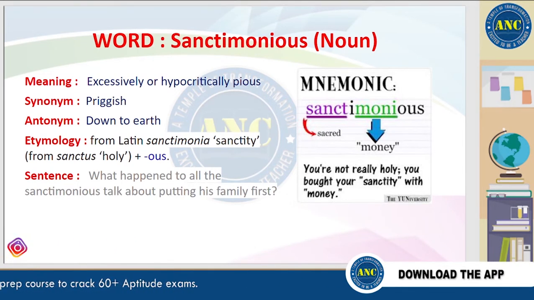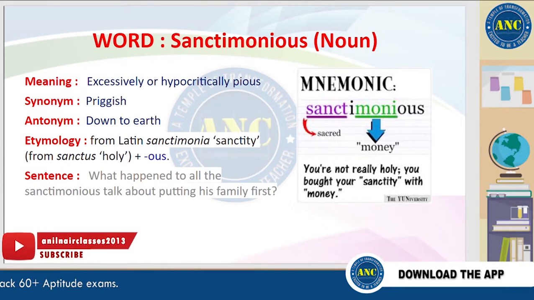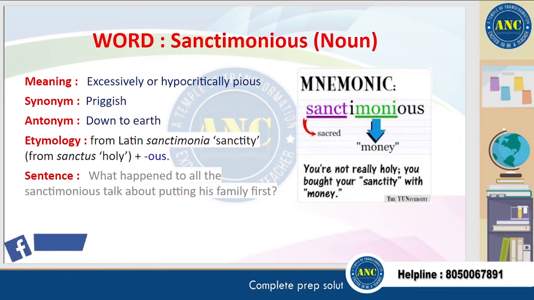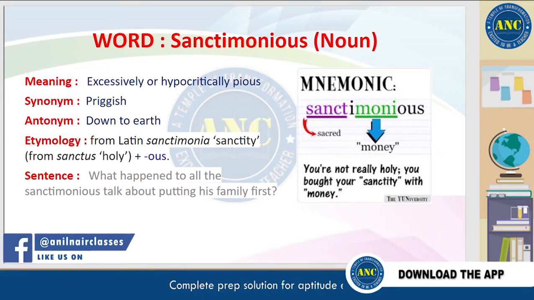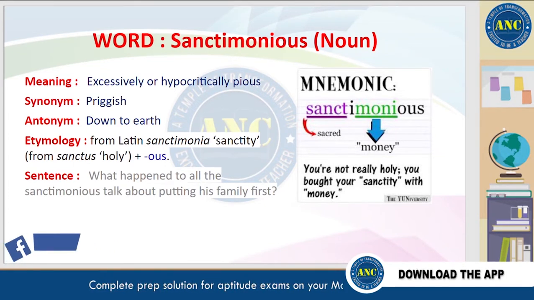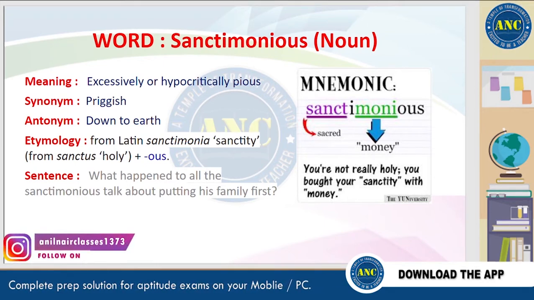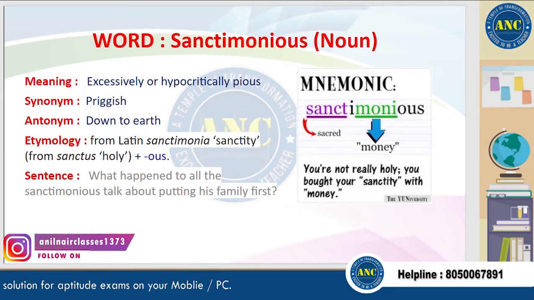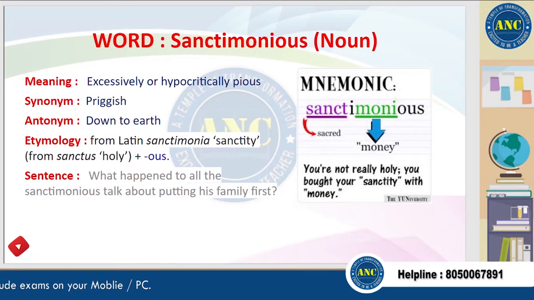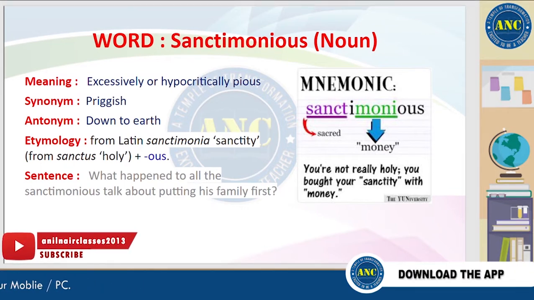For example, if a person always spoke about how everyone should put family first and other things don't matter as much, and then went on to ditch his family and do something that was incredibly selfish, you could say that all the things that he said were just sanctimonious, because he didn't really mean them, and that was very hypocritical of him.